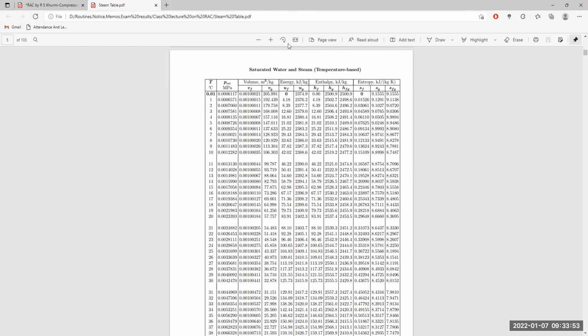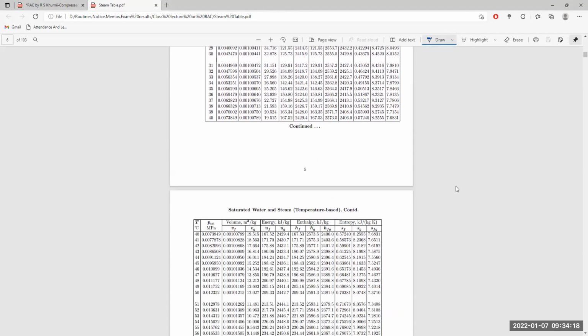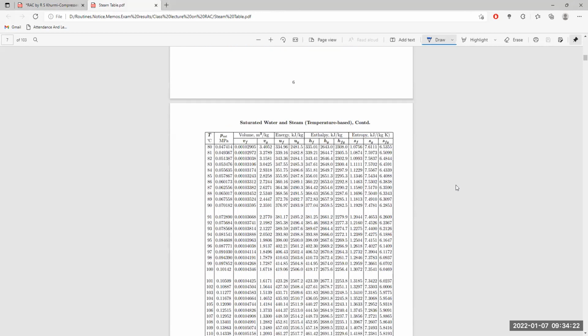We are now sharing the steam table here. From the steam table, at a temperature of 100 degrees centigrade, we know the enthalpy of the saturated vapor is 2675.6 kilojoules per kg, and the enthalpy of the condensate corresponds to 80 degrees centigrade.